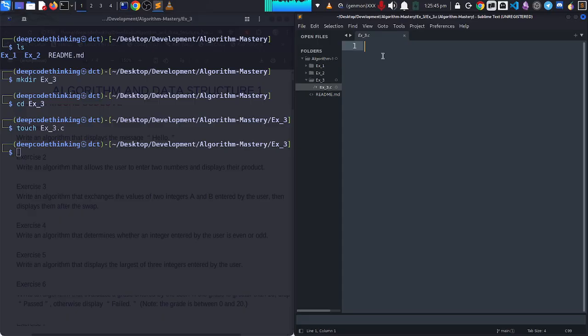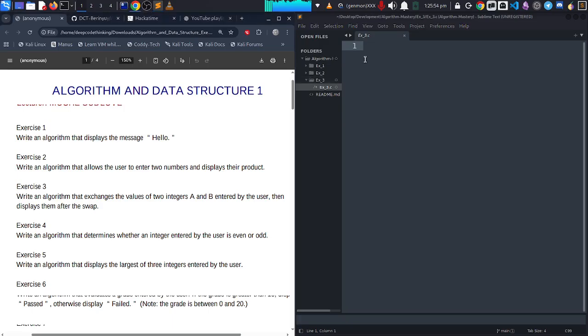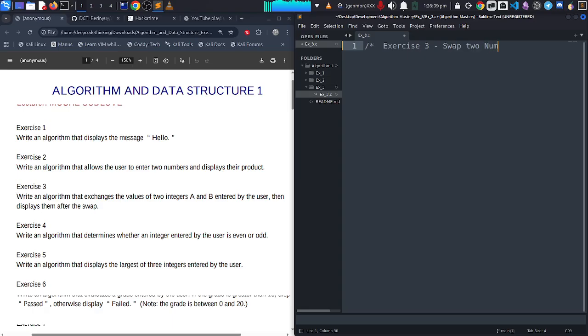Here I'm going to write the pseudocode and the C program. Let me open back a PDF. Okay, so to begin, let me first of all comment this out. So the title is going to be exercise 3, which is to swap two numbers, right? I can maybe put this into capital letters. Okay, so to begin, I'll first of all say start, which is the way you begin all algorithms. You can put start or maybe write begin.